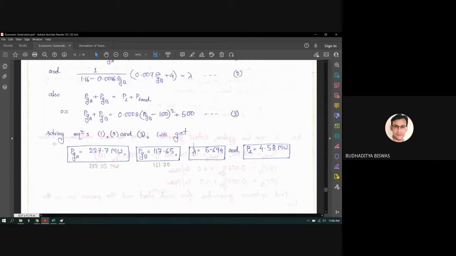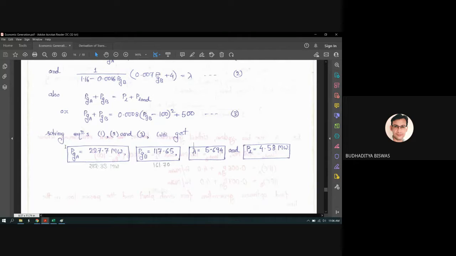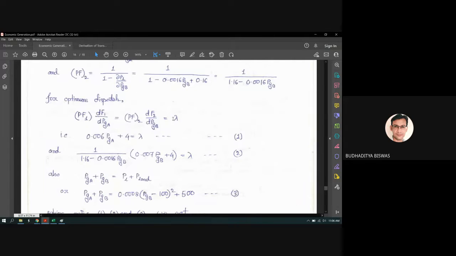But don't worry, that question will never come in the exam. But this procedure you should remember, because that three expression is very difficult to find using only the normal or scientific calculator and your pen and paper without the help of the computer. So don't worry about this one. You don't need to remember the answer also, but you just need to know the procedure for solving the economic load dispatch problem. Okay.